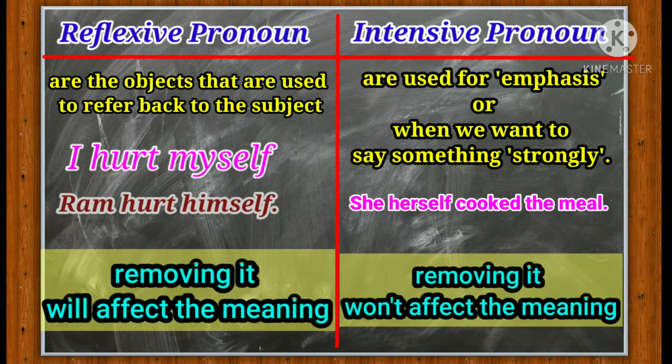Okay? So I hope all of you can now differentiate between the reflexive pronouns and the intensive pronouns. Reflexive pronouns are the pronouns which are used to refer back to the subject of the sentence. Whereas the emphatic pronouns are used for emphasis when you want to say something strongly. Okay? That's why the intensive pronouns are also called emphatic pronouns.